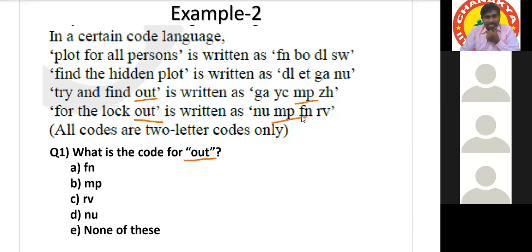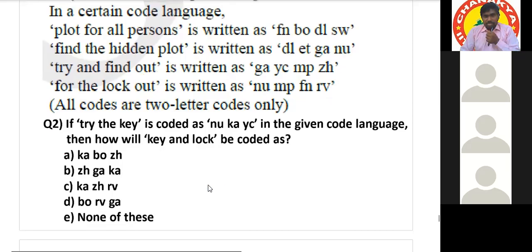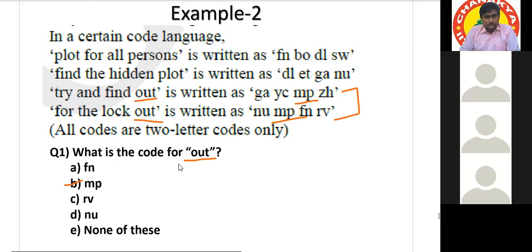If 2 codes are common, we'll go for another statement. But here, these 2 statements are enough. Tell me the answer. Sir, I didn't understand how they got it so quick in the previous question. Out. From these 2 statements, there's only one thing common, that is out. On the right hand side, only MP is common. Okay, sir, understood.